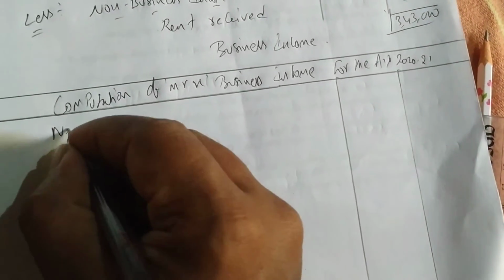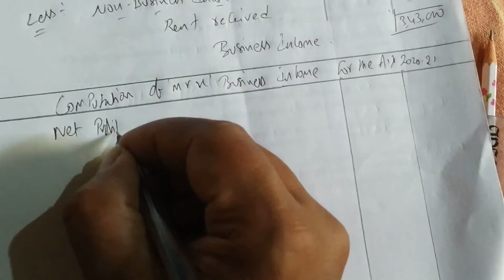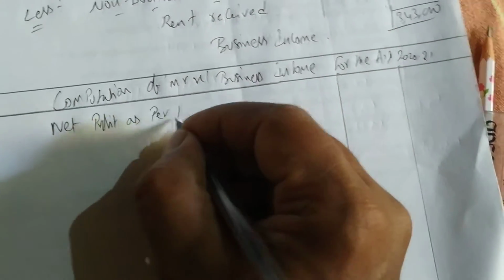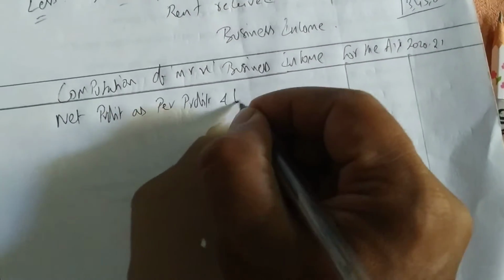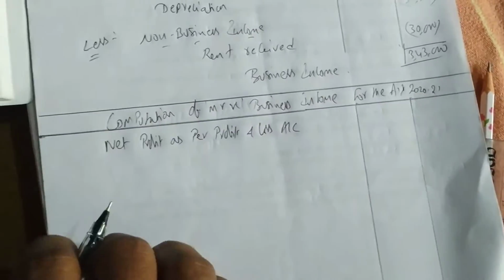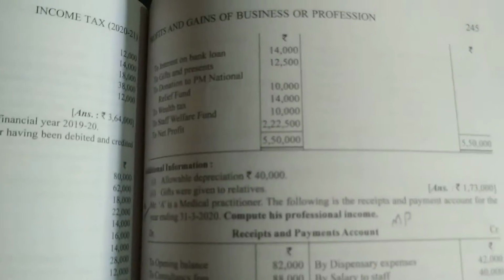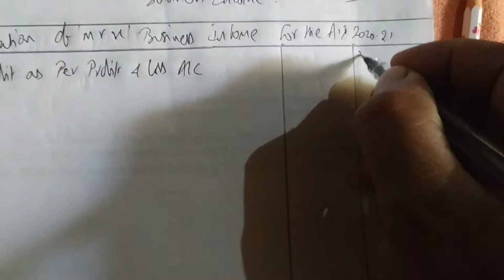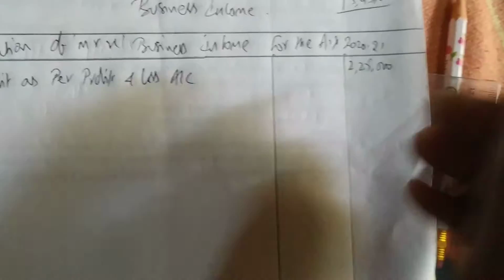First we have to write net profit as per profit and loss account. So how much net profit are we having? 2,25,000 as net profit. So write 2,25,000 in the outer column as net profit.